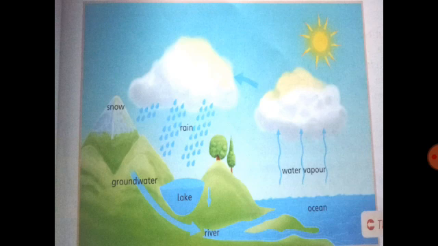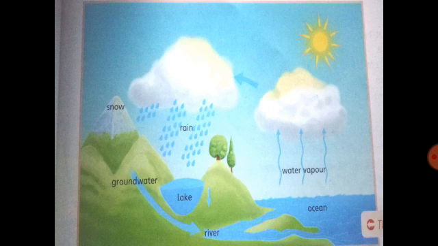In summer, the snow melts and runs down the mountains into the rivers. Then it finally flows back into the oceans once again. That's how this cycle moves on and provides us with the fresh water.